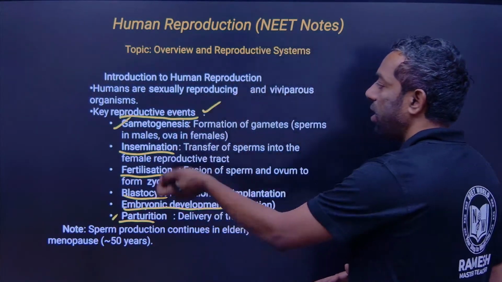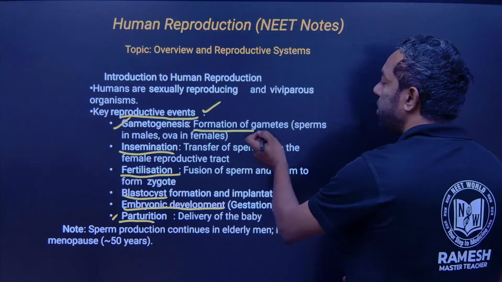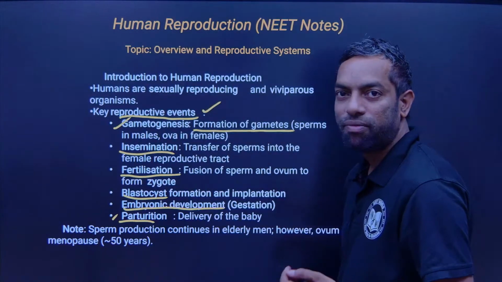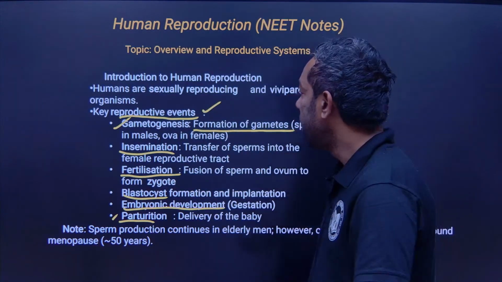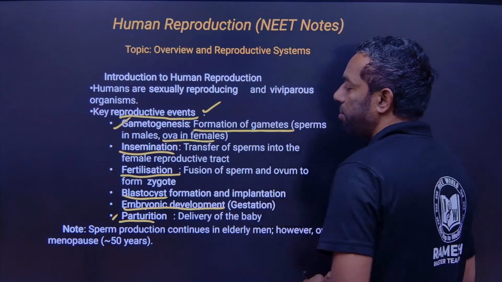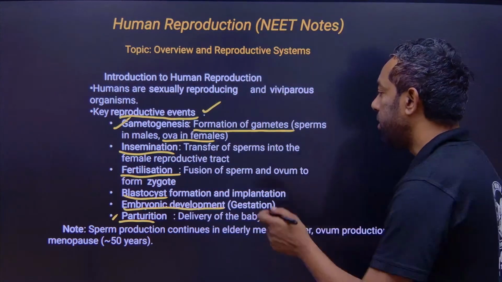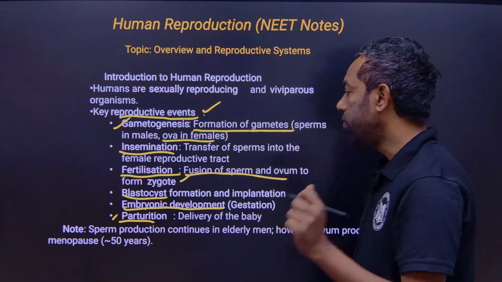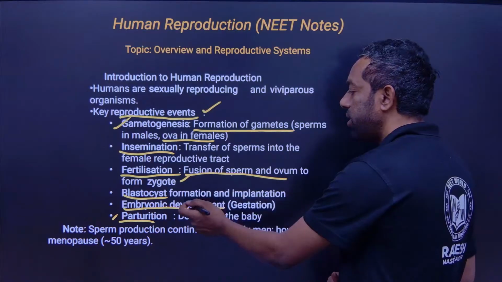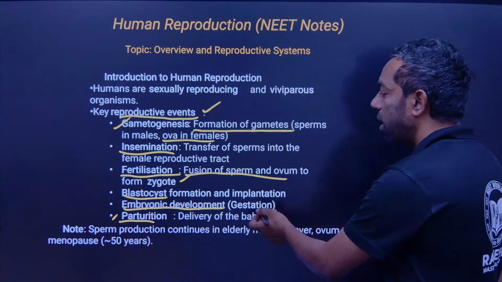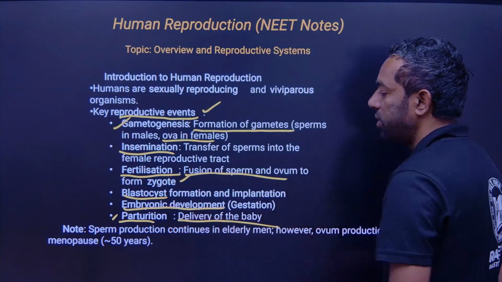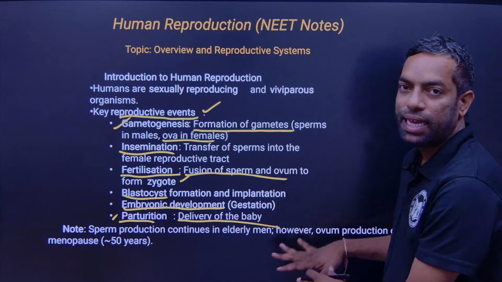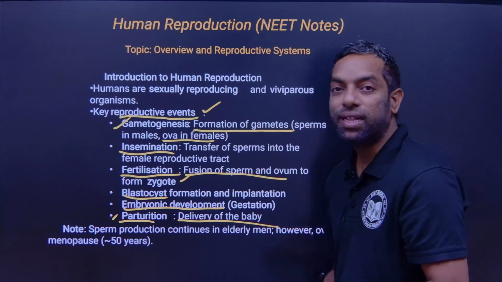In gametogenesis, there is the formation of gametes, the sperm in the male and ova in the female. Fertilization gives a zygote, then blastocyst formation, embryonic development, and parturition. These are the events to focus on in the coming NEET.